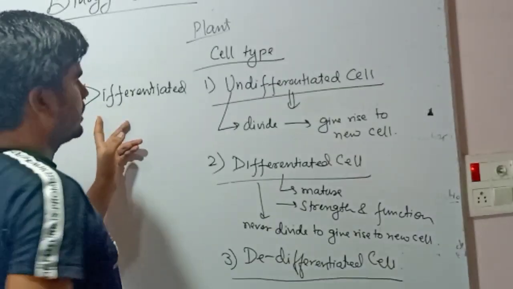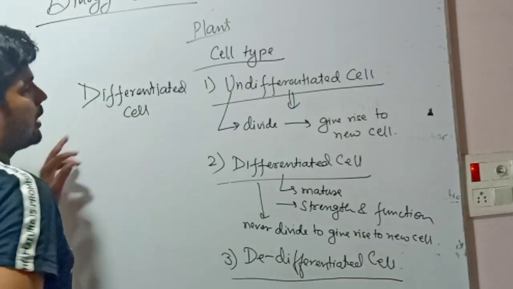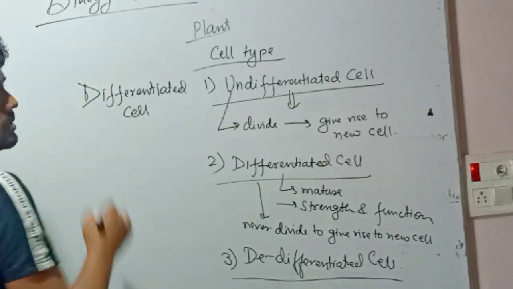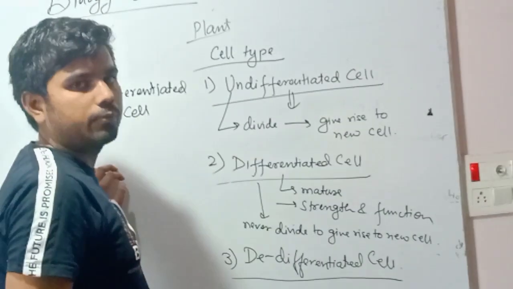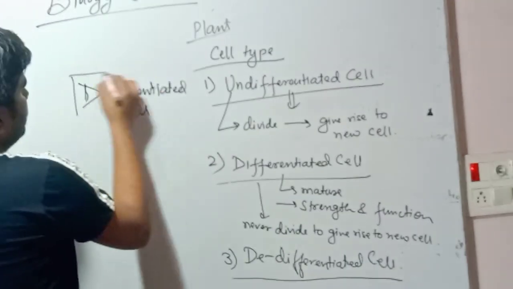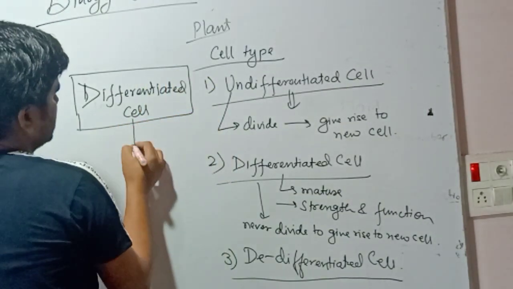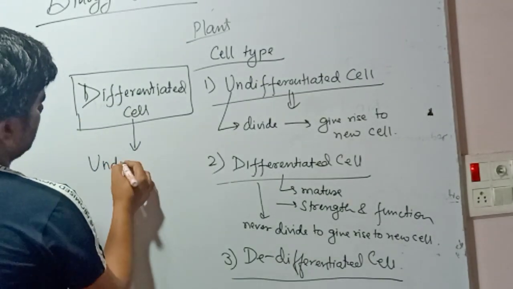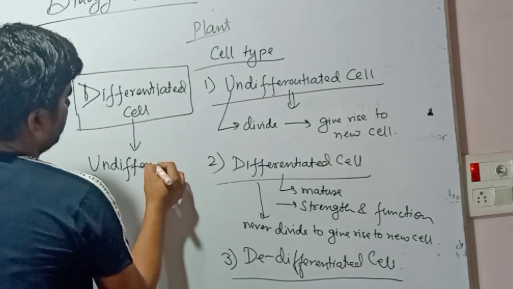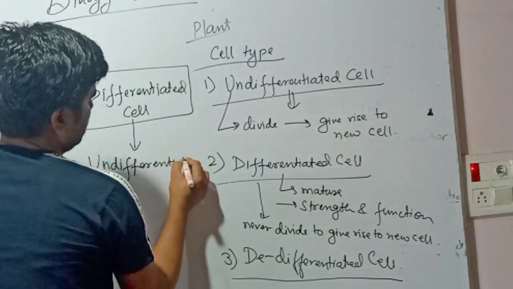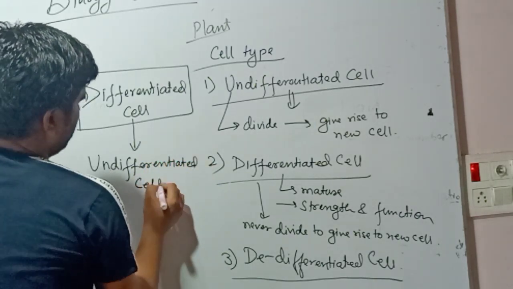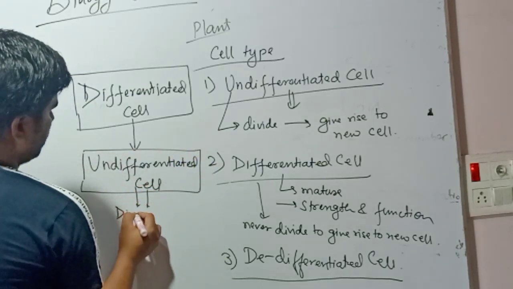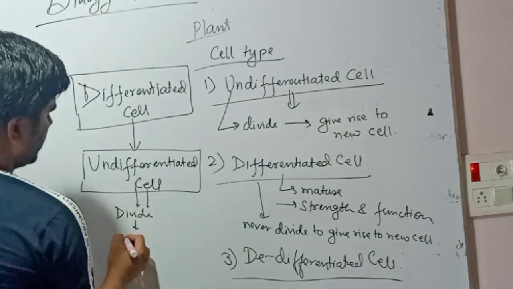But right now, the plant requires some cells to form new cells for further functions. So this differentiated cell will convert into undifferentiated cell, and now this cell will form a new cell. It will divide and give rise to many new cells,